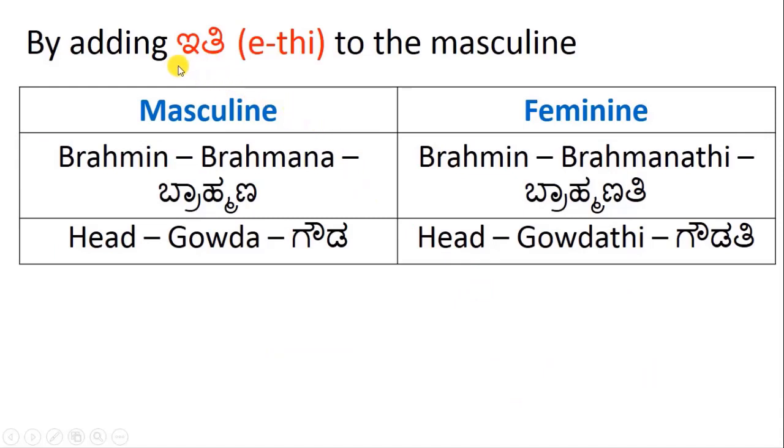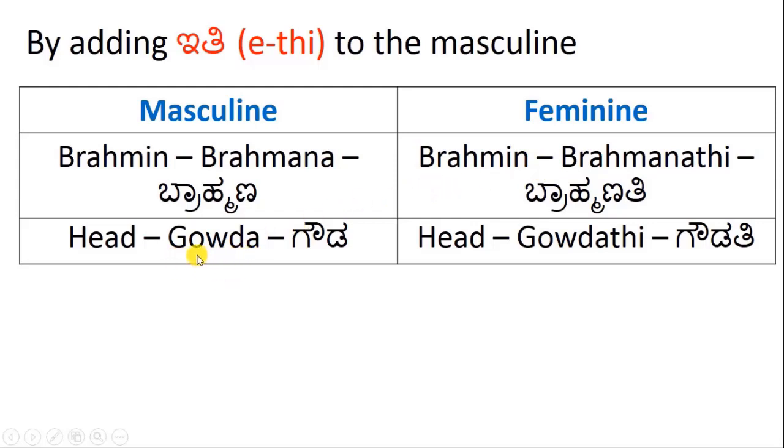By adding iti to masculine. For example, Brahmin is Brahmana, masculine. Brahmin lady, brahmanati. So we add iti to masculine to make it feminine.